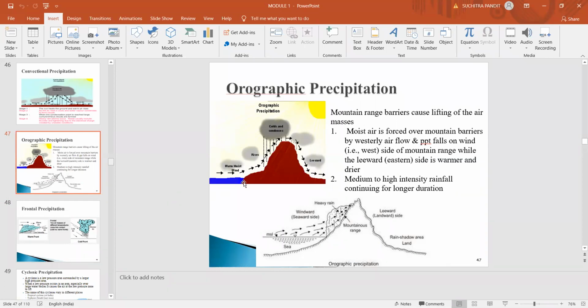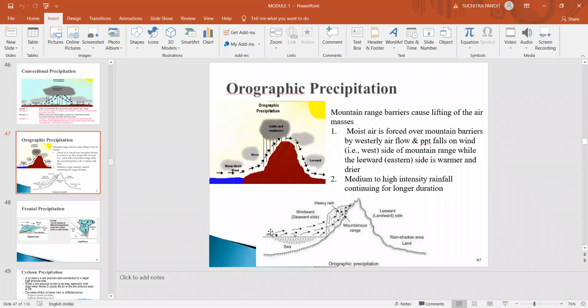That means here you can see you have a mountain range, you have a mountain barrier here, you have the moist air. So there will be a mechanical lifting of the moist air and it will be intercepted or obstructed by these mountain ranges. Now you can see here, this is obstructed by the mountain ranges, which causes intense precipitation on the windward side, and there will be less precipitation on the leeward side or the landward side. So here between the ocean and the land, you have a mountain barrier.